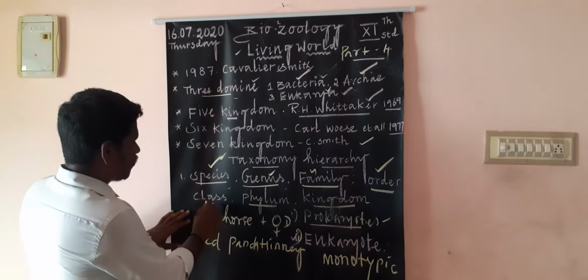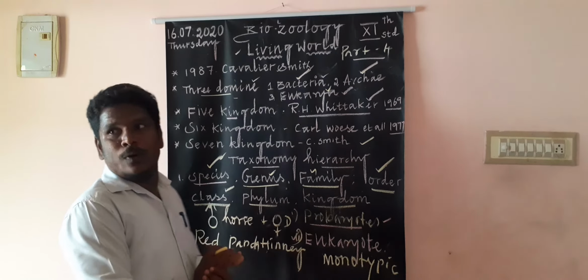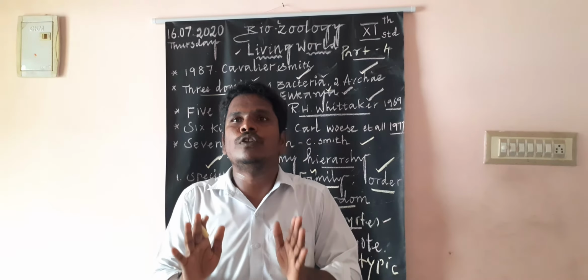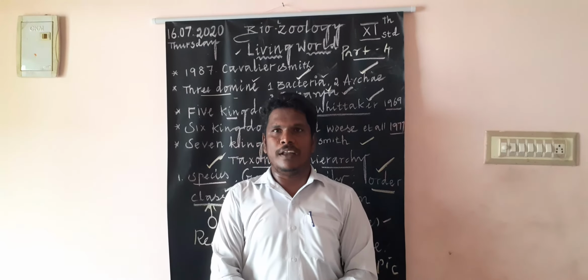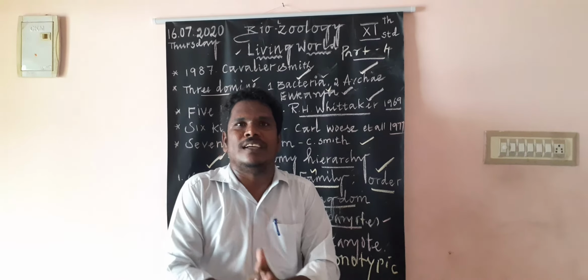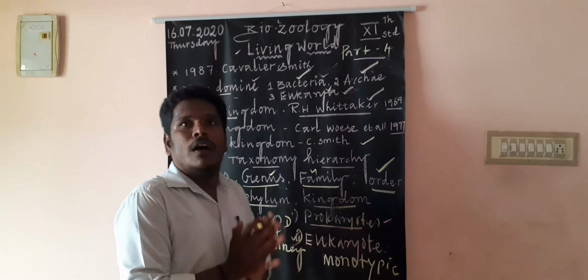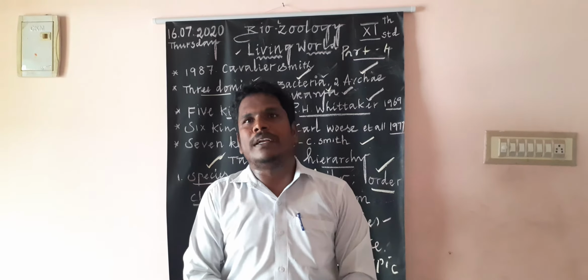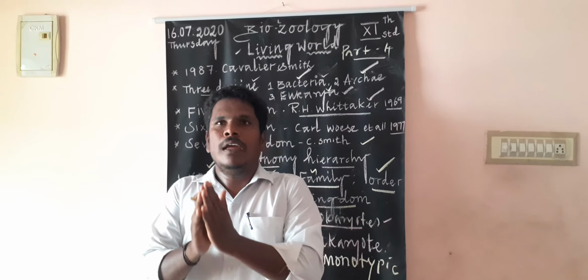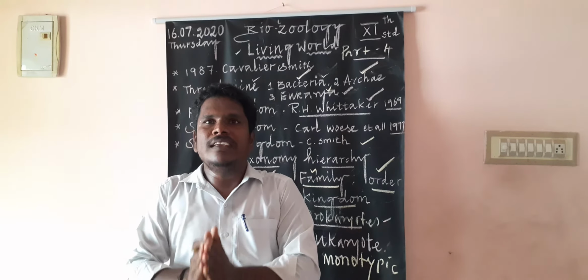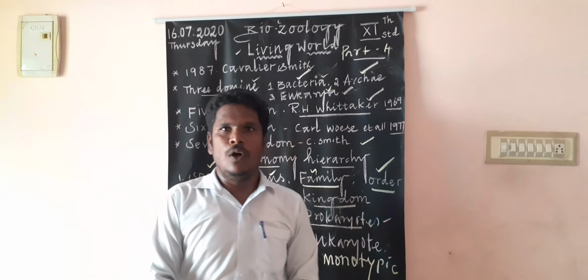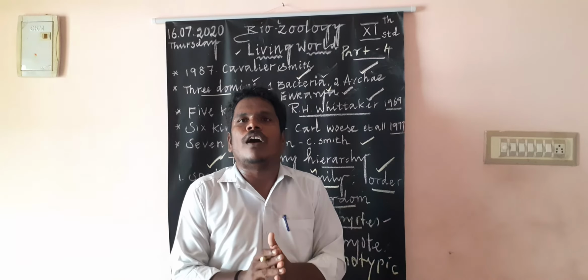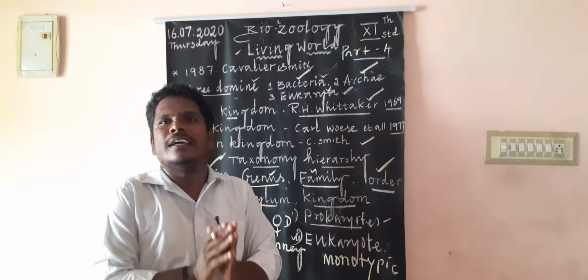Okay, next one, class. The class is the category that includes one or more related orders with some common ancestor. That is called a class. For example, the order Primata, comprising monkeys, apes and man, is placed in the class mammals, along with the order Carnivora which includes dog and cat.